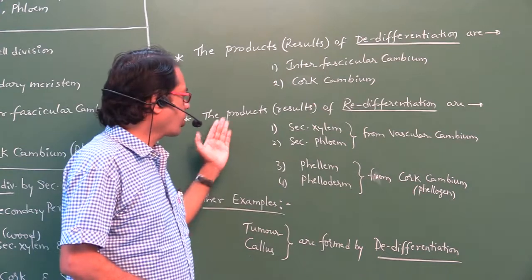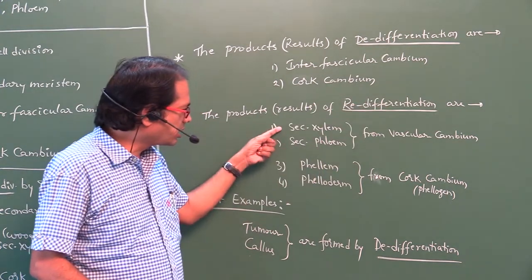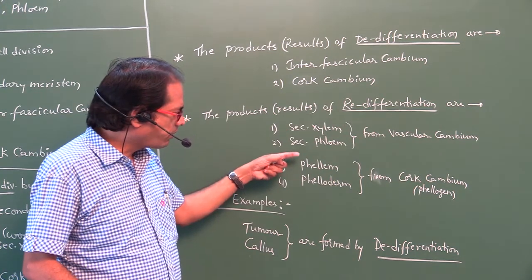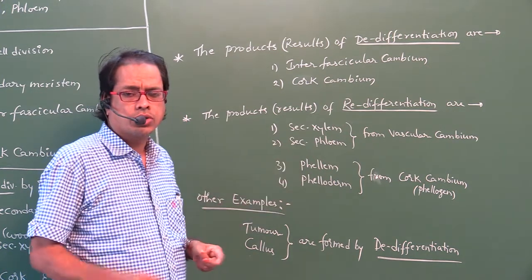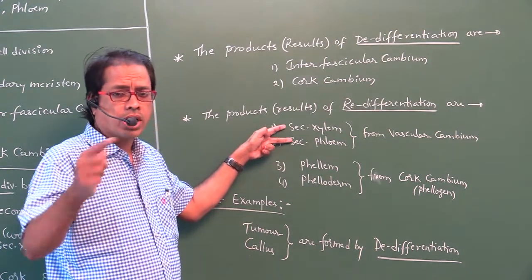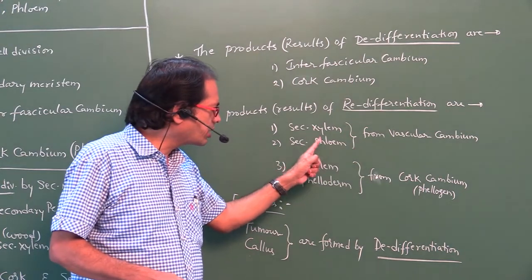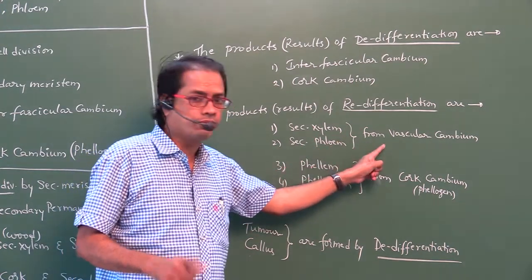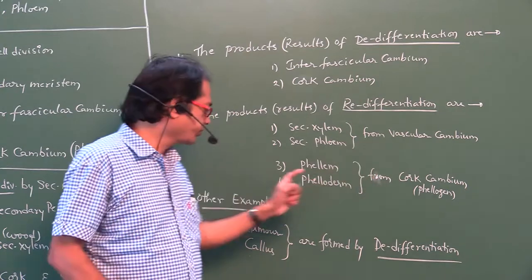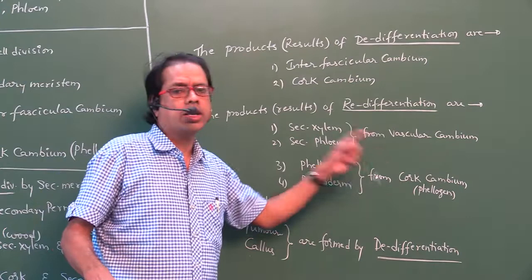Next, the products or results of redifferentiation are secondary xylem, secondary phloem, phellem, phelloderm. So the total number of products is 4. The first 2 products, secondary xylem and secondary phloem, are formed from vascular cambium. Phellem and phelloderm are formed from cork cambium.